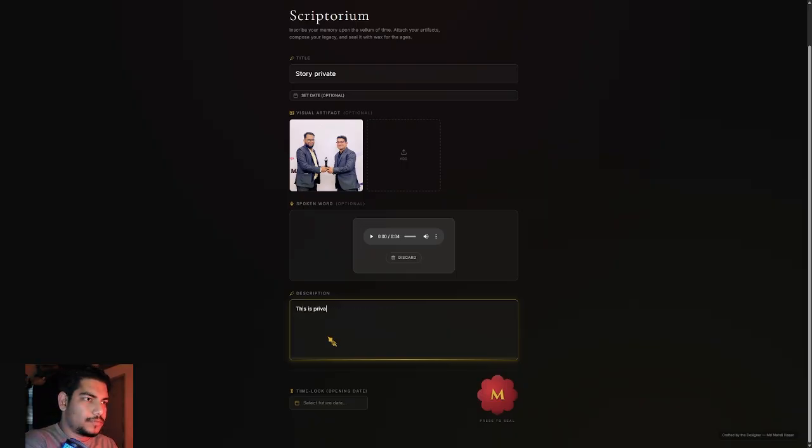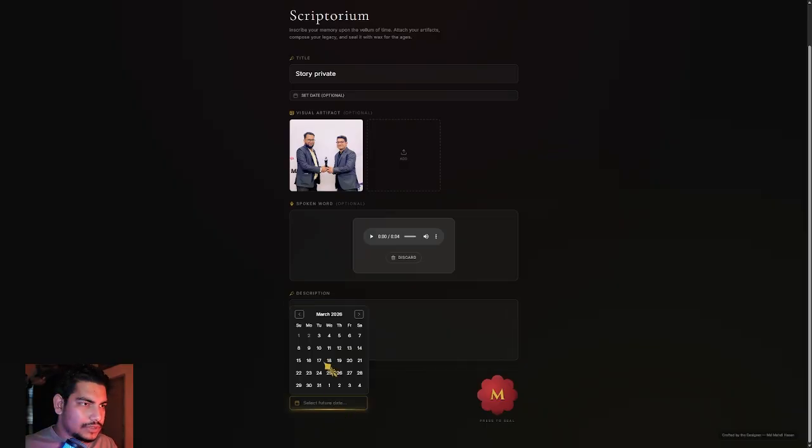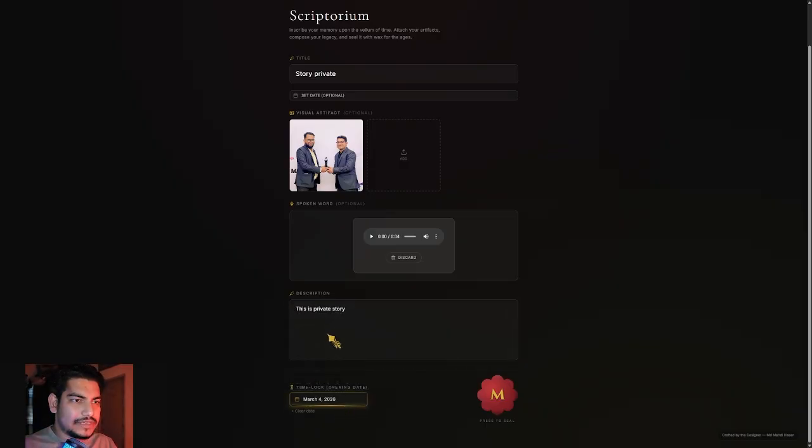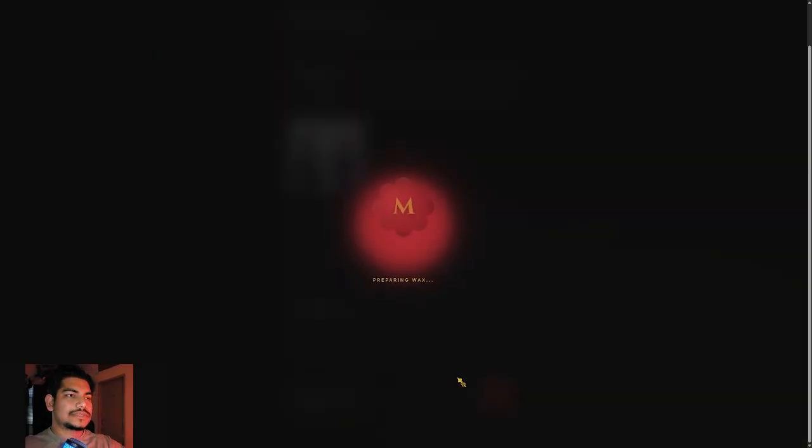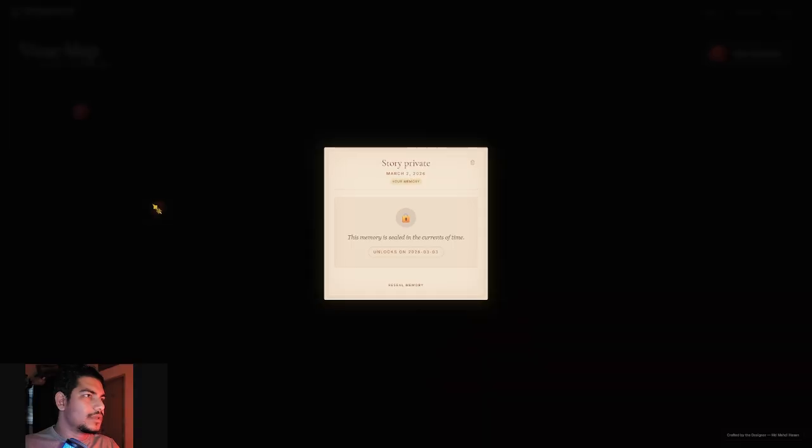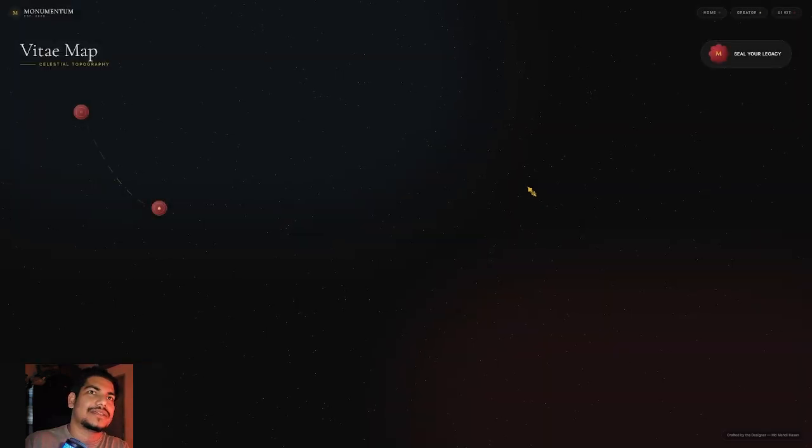This is a private story. You can lock that story until a specific date. So if I press to seal, as you can see, boom, it creates a locked memory that you can only see on a specific date. So if I want my generation to see this on my 17th birthday, it will be locked until my 17th birthday, whether I live or die.